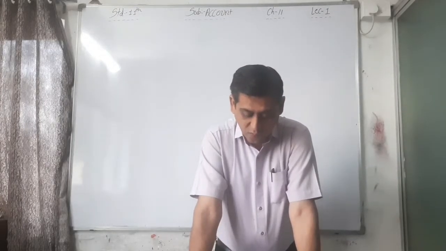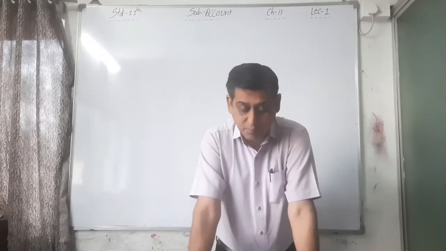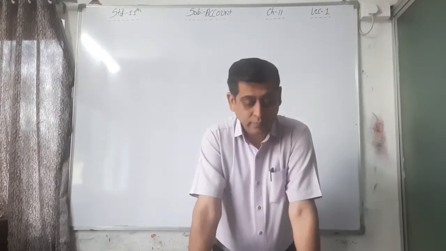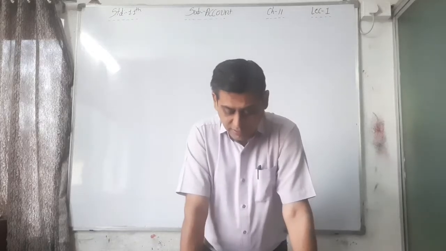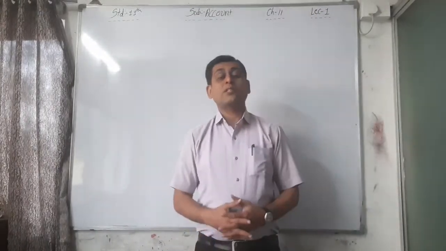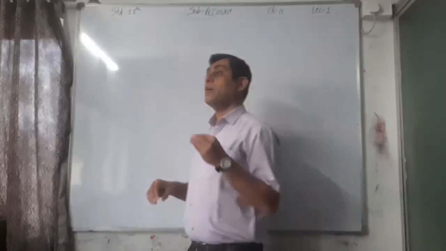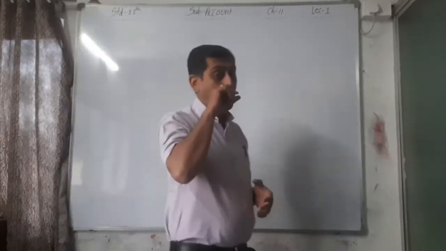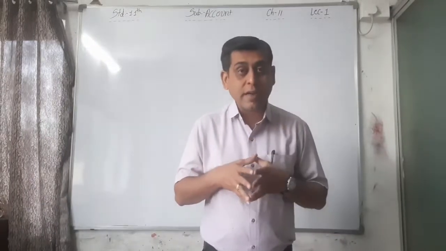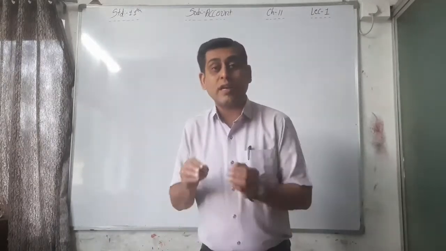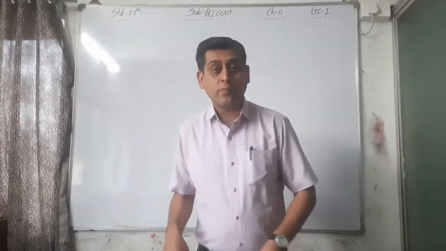Two things are very important to prepare the bank reconciliation statement. First, bank account in the books of the trader, that is cash book, right? And the trader's account in the books of the bank, that is passbook. Passbook means what? Here bank account of the trader in the bank. And what is cash book? Here bank transactions recorded in the cash book, that is in the trader's book, right?